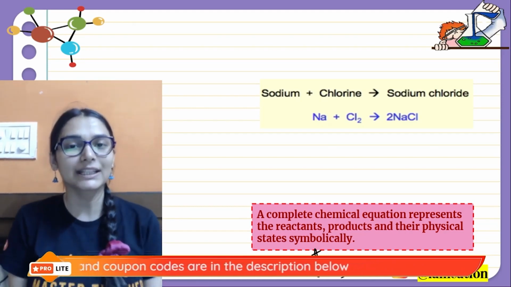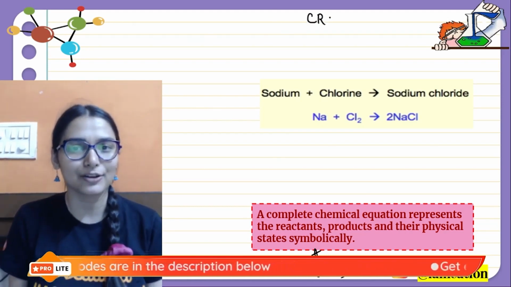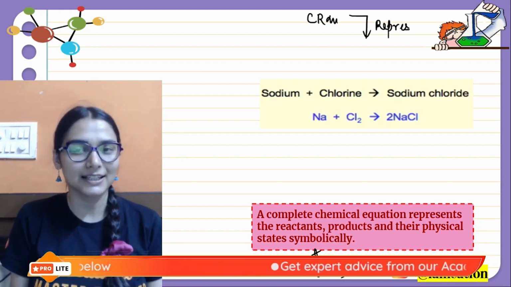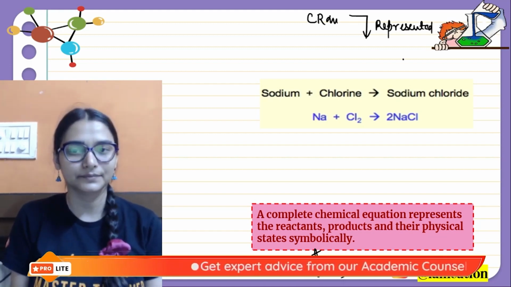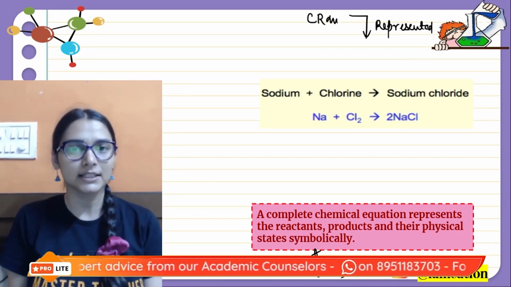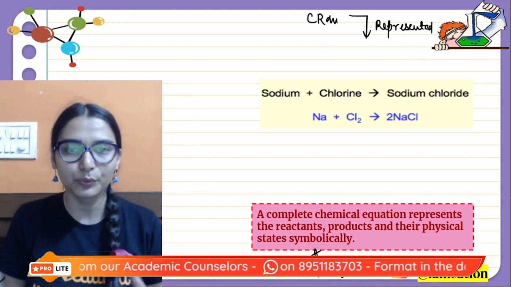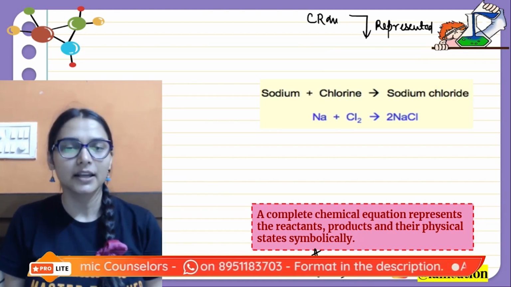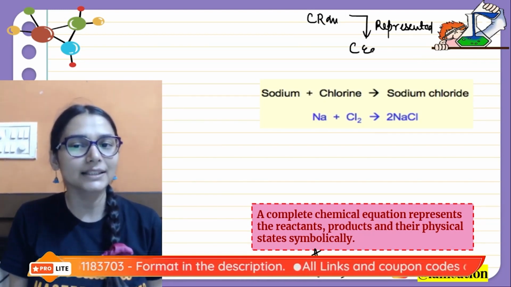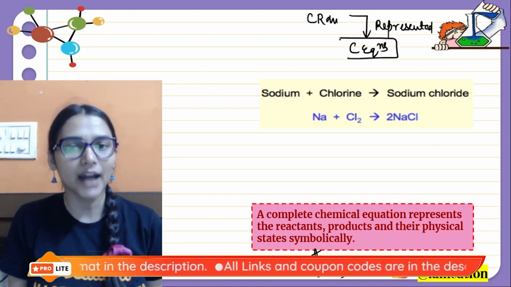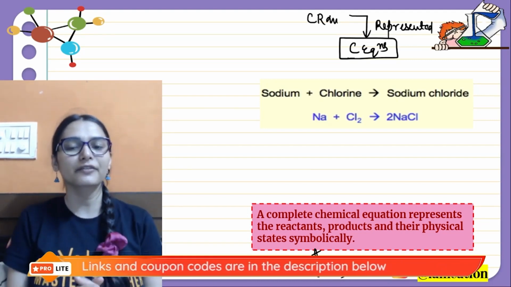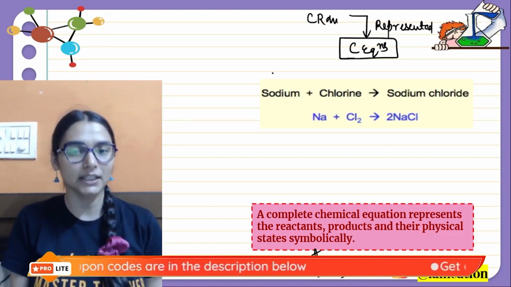And how do we represent a chemical reaction? A chemical reaction needs to be represented, isn't it? Like you are having a name that is representing you. When you see a political party, the political party has a symbol that is representing it. Similarly, chemical reactions are represented by chemical equations, and there are a lot of ways of writing those chemical equations. One of them you can see is a word equation.